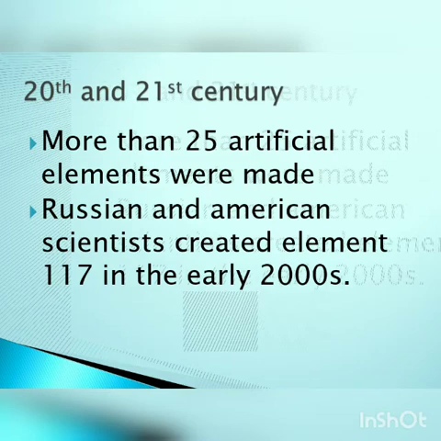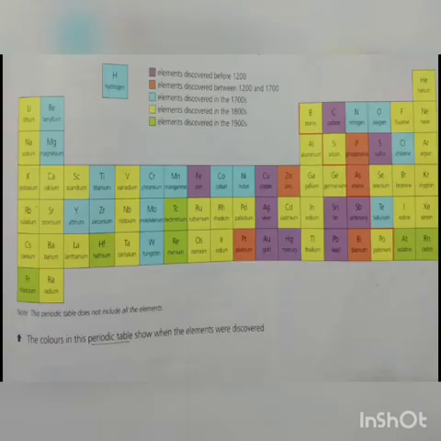This is the picture of the periodic table, and the different colors represent the year in which the element was discovered. The elements in purple color were discovered before 1200.